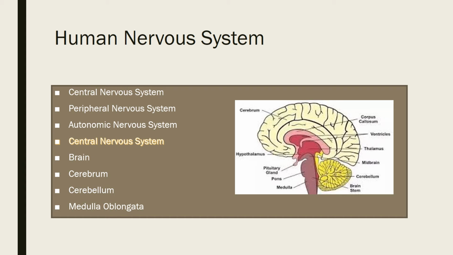Functions: it controls reflex actions. It conducts messages from the muscles and skin to the brain, meaning it transmits messages from muscle and skin to the brain. And second, it also transmits messages from the brain to the muscles of the limbs, meaning hands and legs, and trunk.